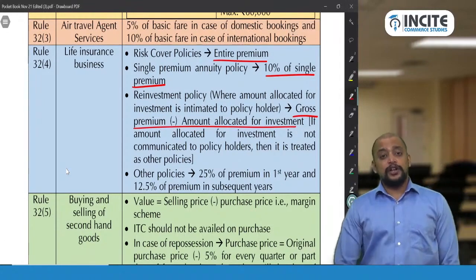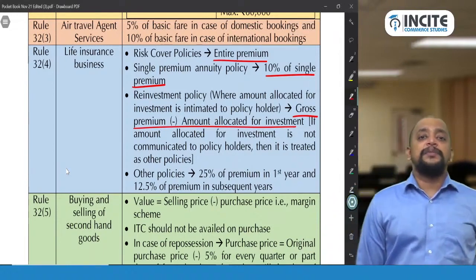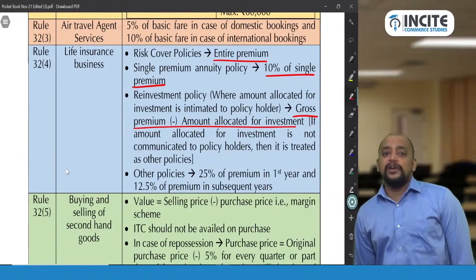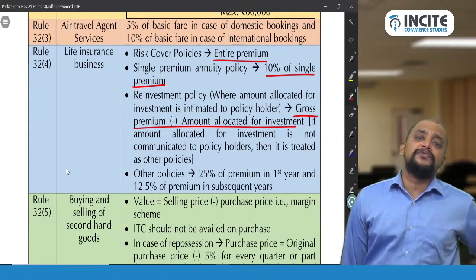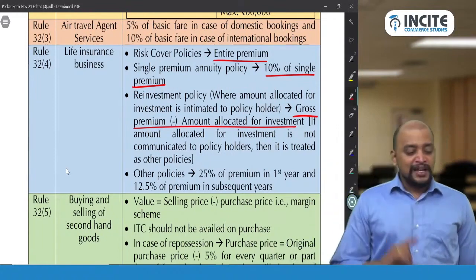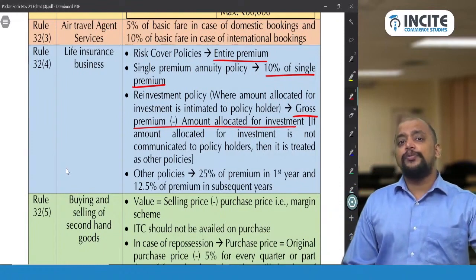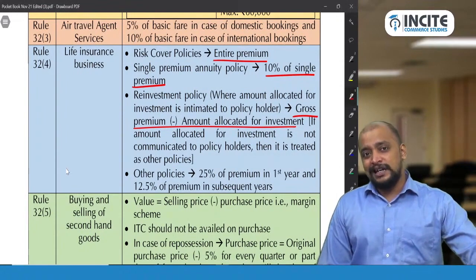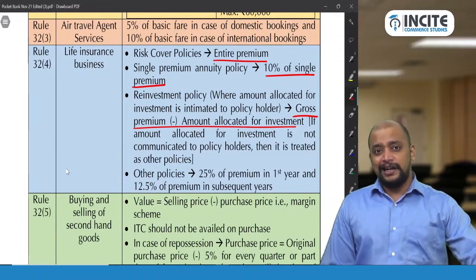Suppose it is not communicated to the policy holder, say we are collecting premium and we are telling 90% of the premium will be invested in the equity. Suppose we are not telling what will be done, but it is up to us wherever we want to invest, we can invest. In that case, as the information is not given to the policy holder, we will be taking it like normal policies. In case of normal policies, what will be taken as the value?